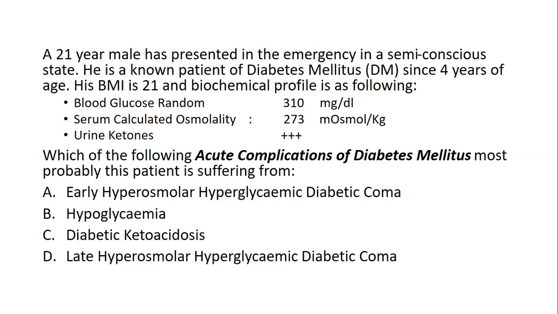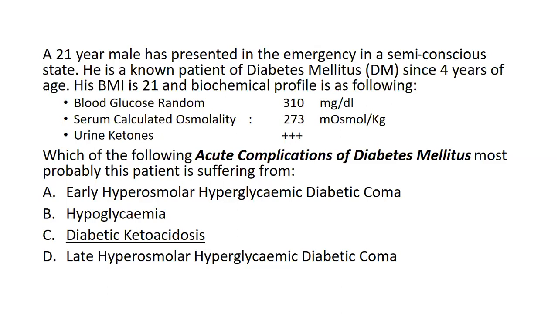In hyperosmolar, which is also called HHNS, non-ketotic coma, there are no ketones, but the glucose level is very high. It is not very high in this patient. Hypoglycemia cannot be. In diabetic ketoacidosis, these 2 findings and this one all point towards diabetic ketoacidosis. Late hyperosmolar cannot be the answer because the blood glucose levels are not that high. So the answer is diabetic ketoacidosis.